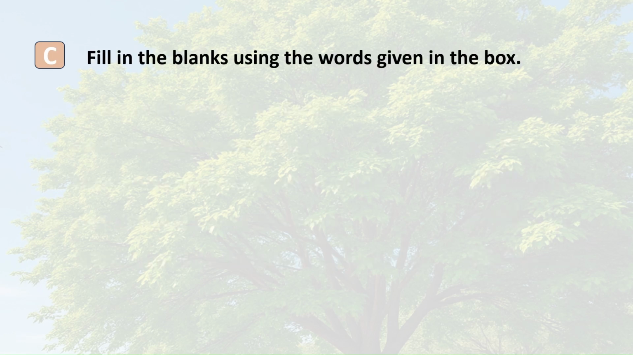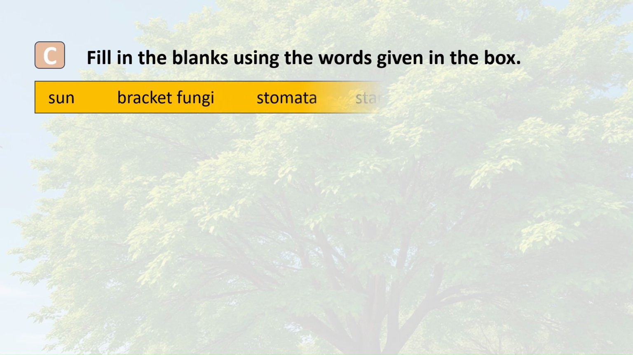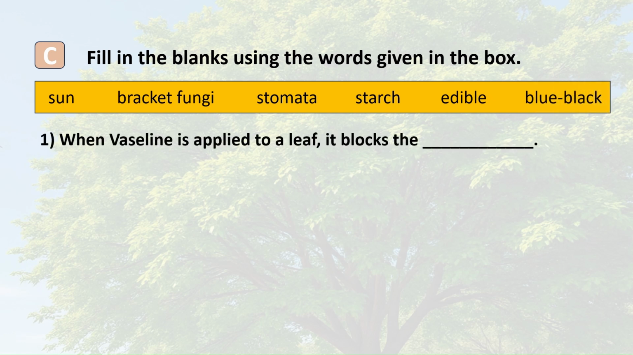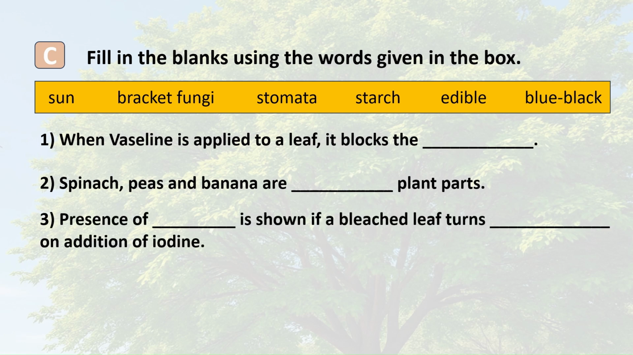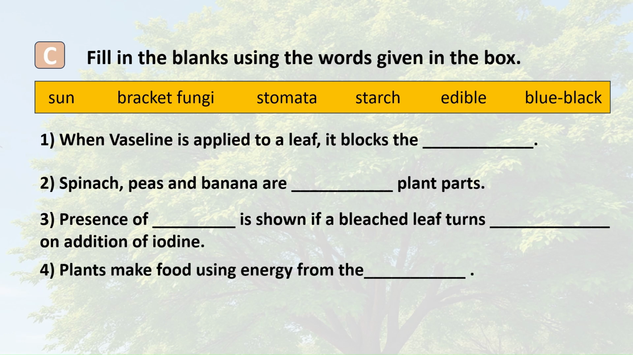Fill in the blanks using the words given in the box. Sun. Bracket fungi. Stomata. Starch. Edible. Blue-black. 1. When vaseline is applied to a leaf, it blocks the dash. 2. Spinach, peas and banana are dash plant parts. 3. Presence of dash is shown if a bleached leaf turns dash on addition of iodine. 4. Plants make food using energy from the dash. 5. Dash grow on tree trunks.